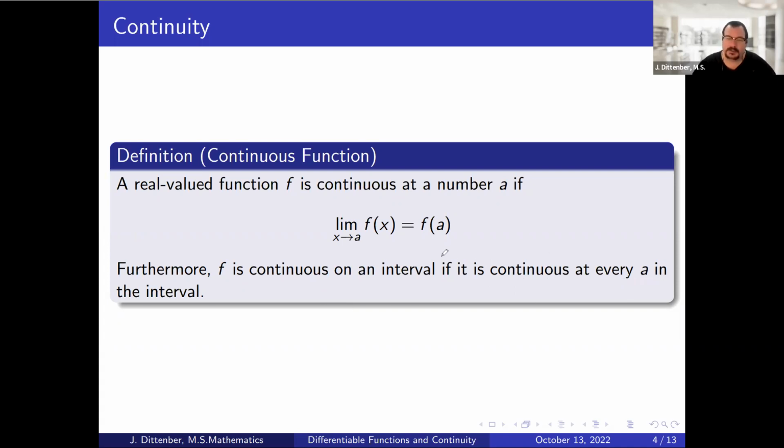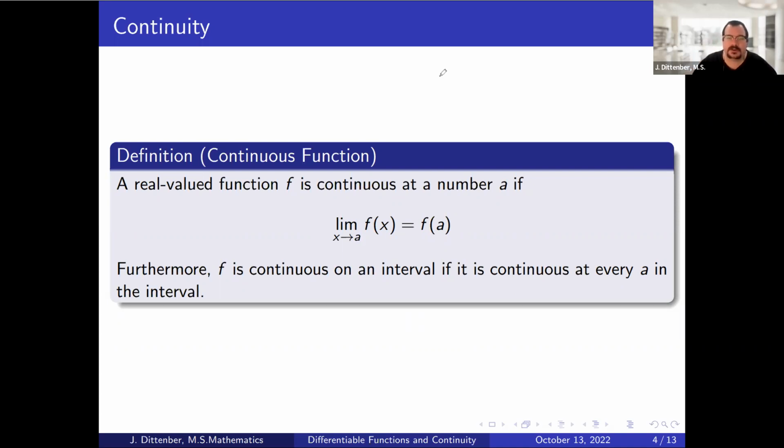Again, just like differentiability, we define it at a point first, and then we expand that to say that if it's continuous on an interval, it will have this condition at every value in the interval. I don't want to say point because point implies two-dimensional. So when I say value, I mean every x value meets this qualification, and the same thing for differentiability.